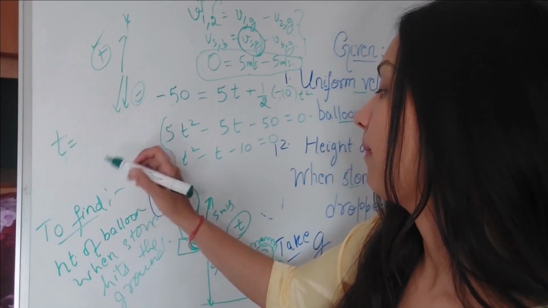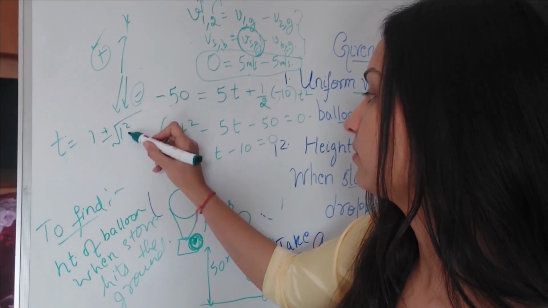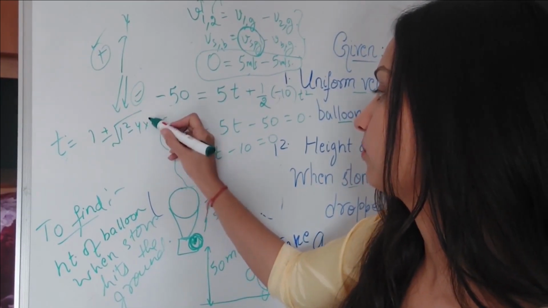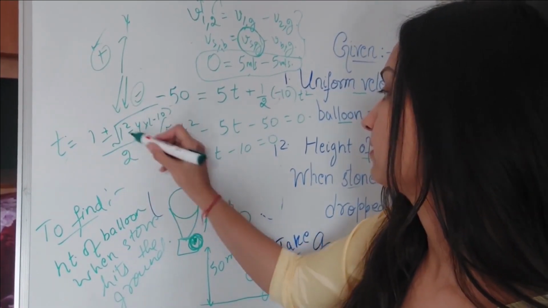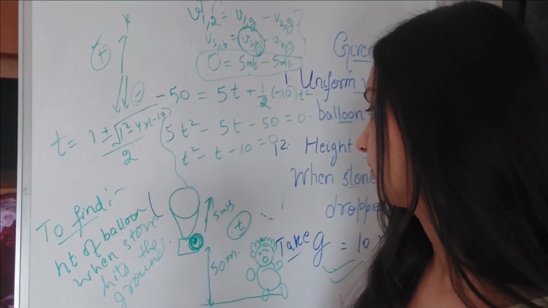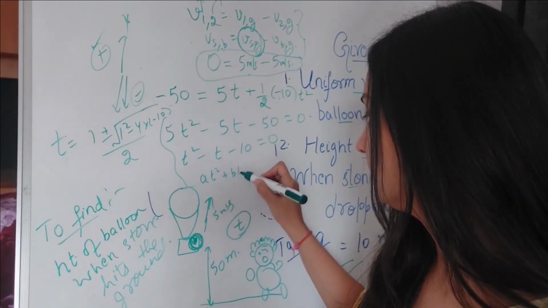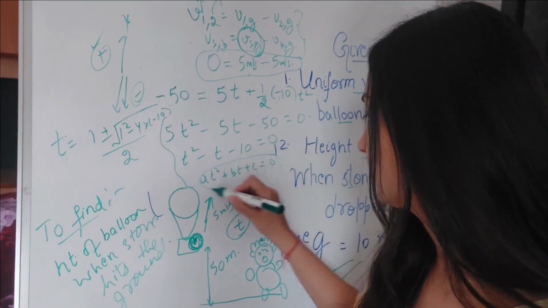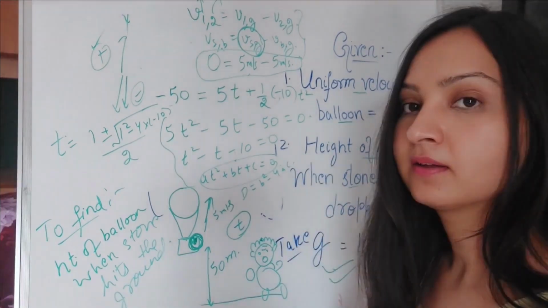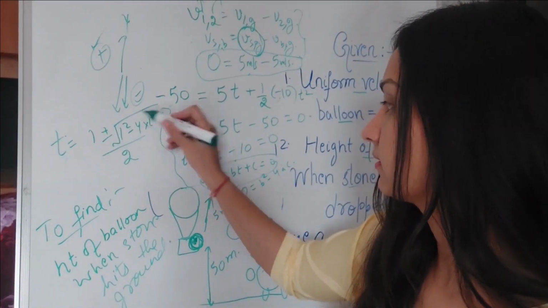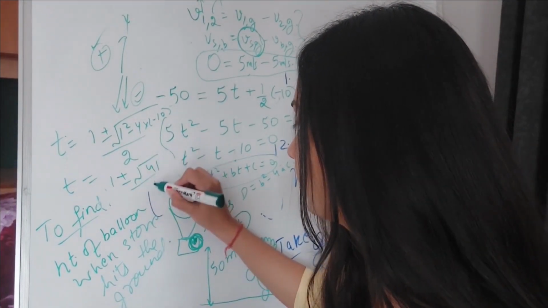This is minus b plus minus under root of b square minus 4 into a into c. I have simply applied the formula to find roots. This is the discriminant divided by 2a. What is a here? The equation is of the form a t square plus bt plus c. Discriminant is b square minus 4ac. So the value of time happens to be 1 plus minus under root of 41 divided by 2.